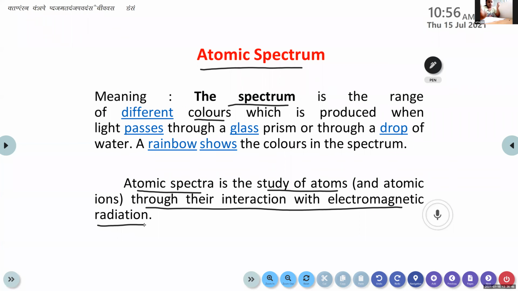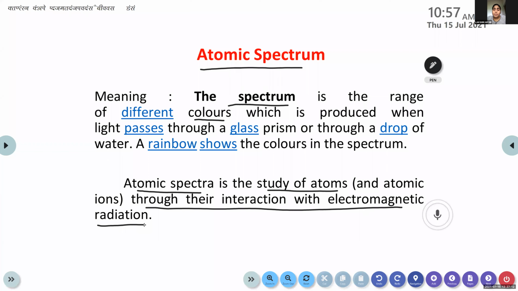Then we can discuss these two types of spectrum in the next class. These are the two types of spectrum that come under the atomic spectrum. It depends upon the amount of energy absorbed or emitted. Lakshmi, what is atomic spectra?